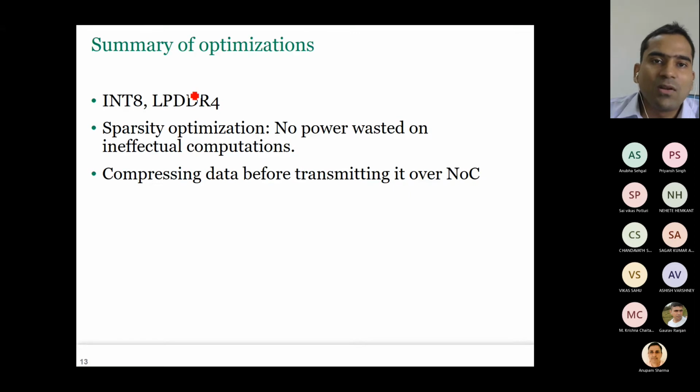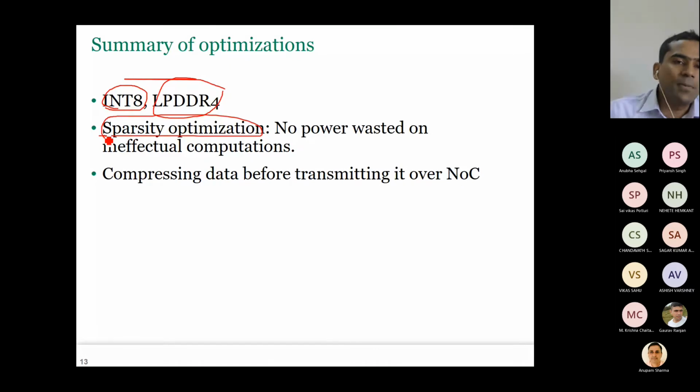Okay, so what are the overall optimizations they've applied? They're using int8, that means they're using quantization. They're using LPDDR4, which saves power and reduces the cost. It does sparsity optimization. That means whenever one of the input operands is 0, either the weight is 0 or the input is 0, it does not perform the actual computation. It just skips that computation.